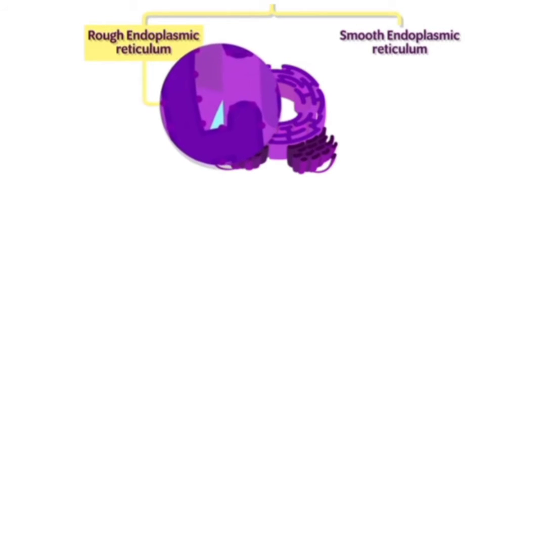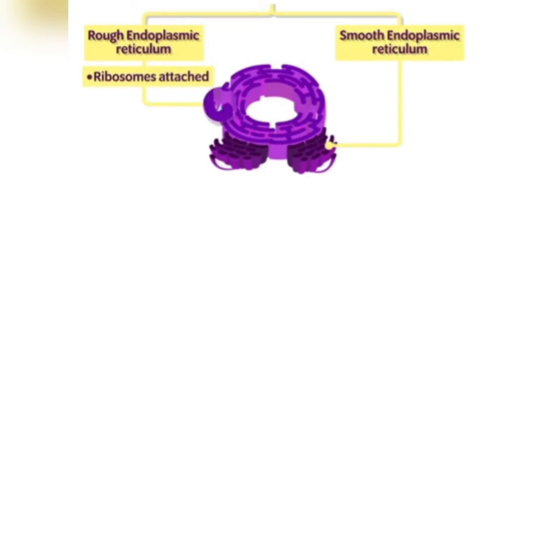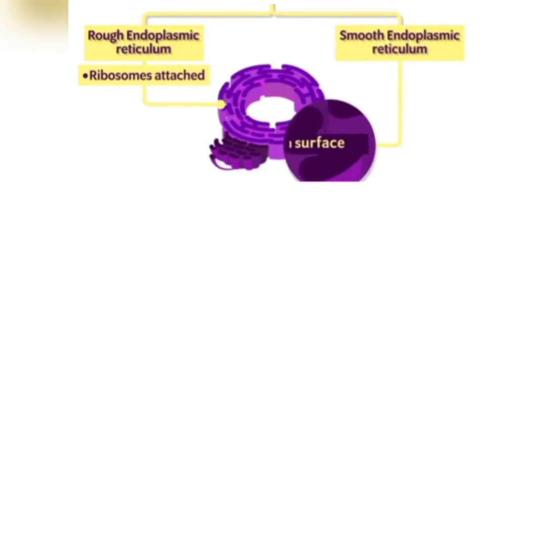Endoplasmic reticulum is a large network of membrane-bound tubes and sheets. Rough endoplasmic reticulum looks rough under a microscope because it has particles called ribosomes attached to its surface. On the other hand, smooth endoplasmic reticulum does not contain ribosomes, it has a plain surface.